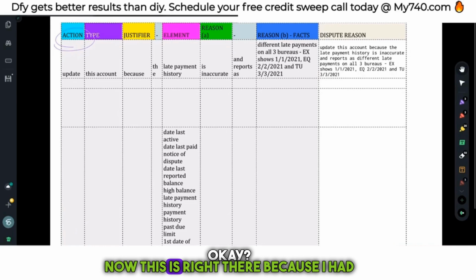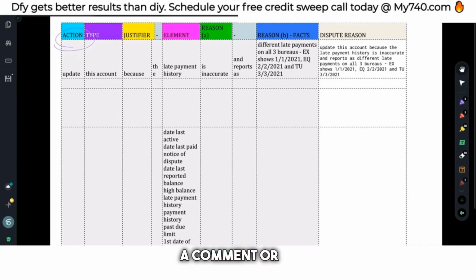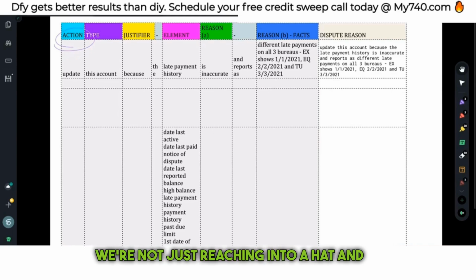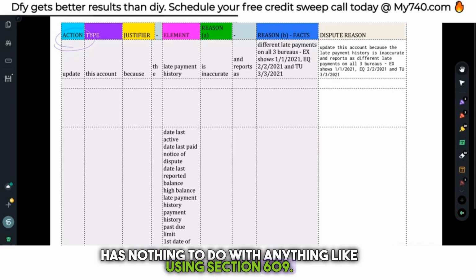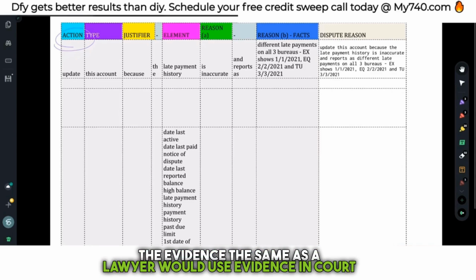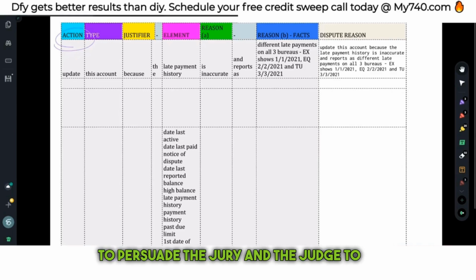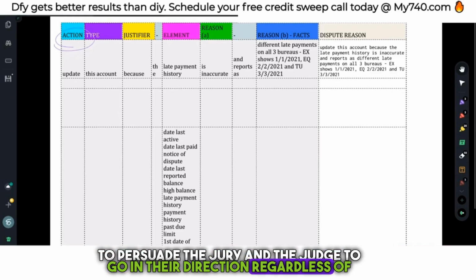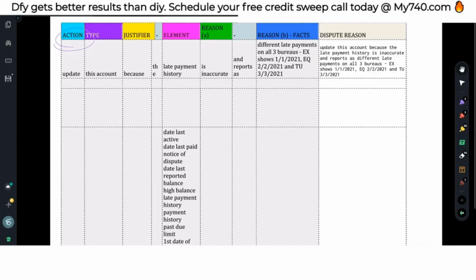That is the entire premise behind factual based disputes. Okay. Now let's just pause right there, because I had a comment or 2 or 3 or 10 this week where it was like, hey, you're basically doing their job for them. That is the entire point of factual based disputes. We're not just reaching into a hat and pulling out some ambiguous thing that has nothing to do with anything, like using section 609. No, we're taking the evidence the same as a lawyer would use evidence in court to persuade the jury and the judge to go in their direction, regardless of whether it's the truth or not, right? That is what we're doing.